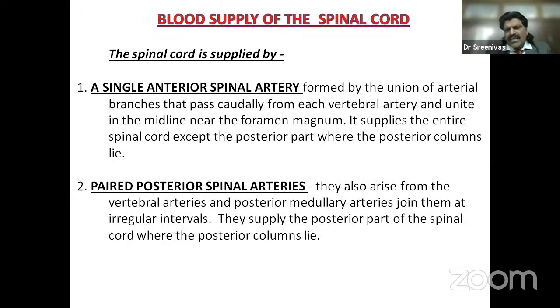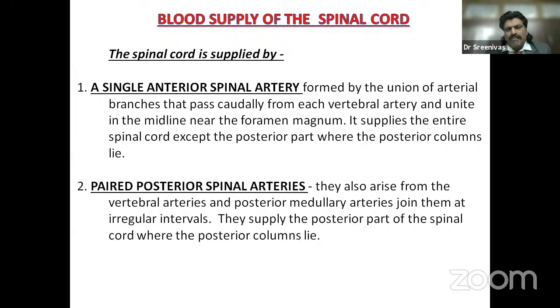Right. Circle of Willis is very, very important to understanding stroke and stroke localization. Likewise, we need to understand the blood supply of the spinal cord. The spinal cord is supplied by two arteries. One is the anterior spinal artery, which is a single artery, and two, the posterior spinal arteries, which are paired arteries. The anterior spinal artery is formed by the union of arterial branches that pass caudally from each vertebral artery and unite in the midline near the foramen magnum. It supplies the entire spinal cord except the posterior part where the posterior columns lie.